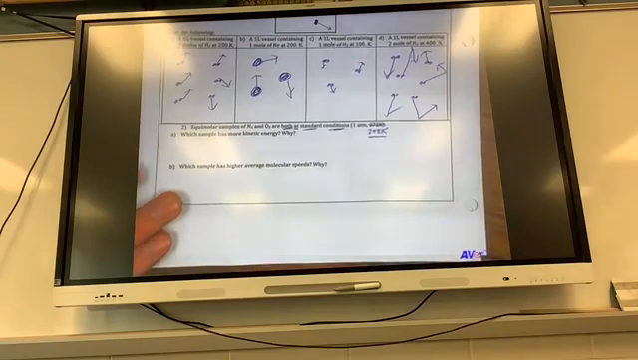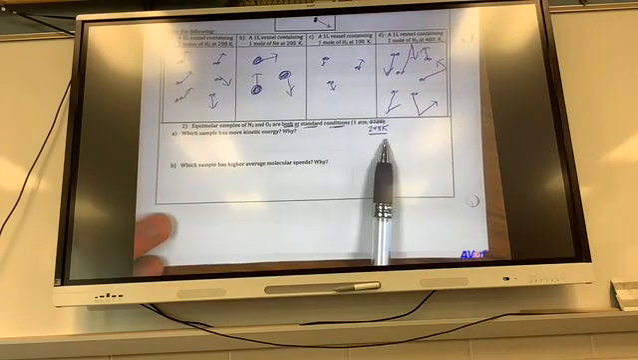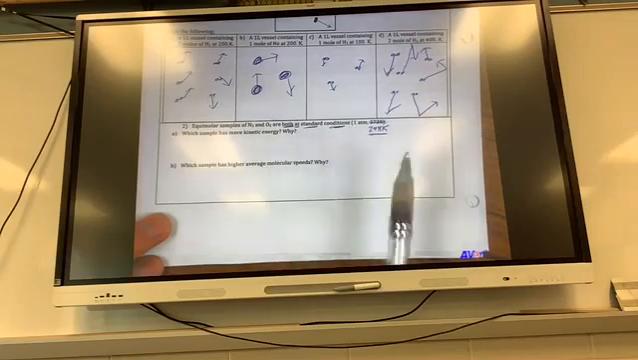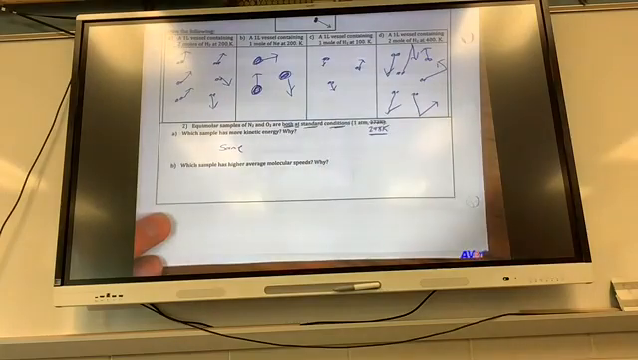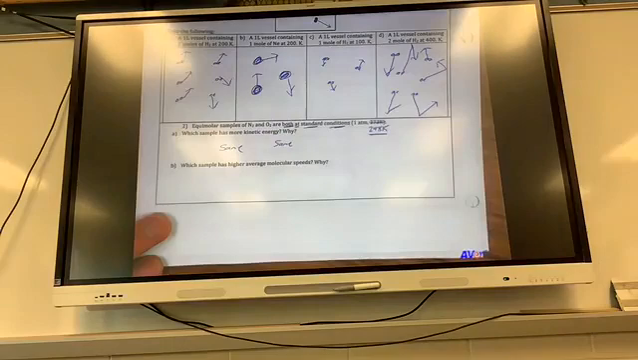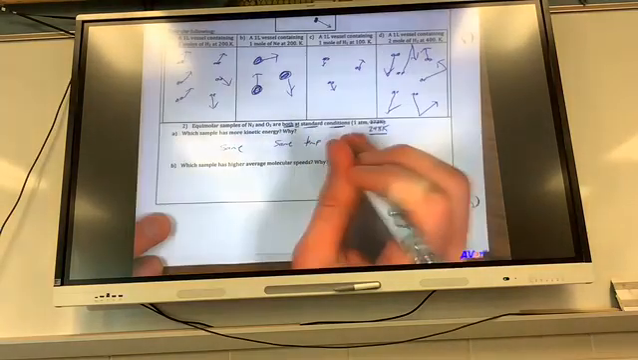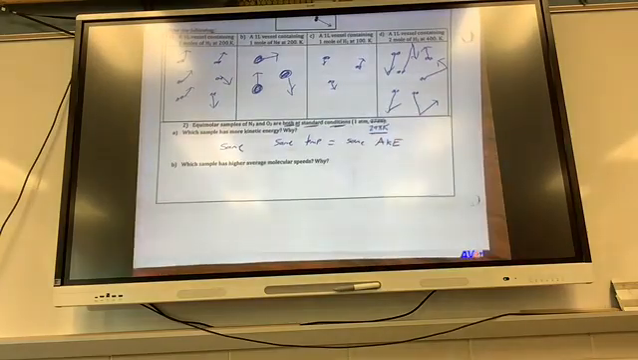Because kinetic energy is the what? Average. The average, right. If they're both at the same what? Temperature. Temperature is the measure of the average kinetic energy. So if they're at the same temperature, it's going to have to be the same, even though the mass and velocity squared differ. Well, that's going to be the second part. All right? Same temp equals the same average kinetic energy.